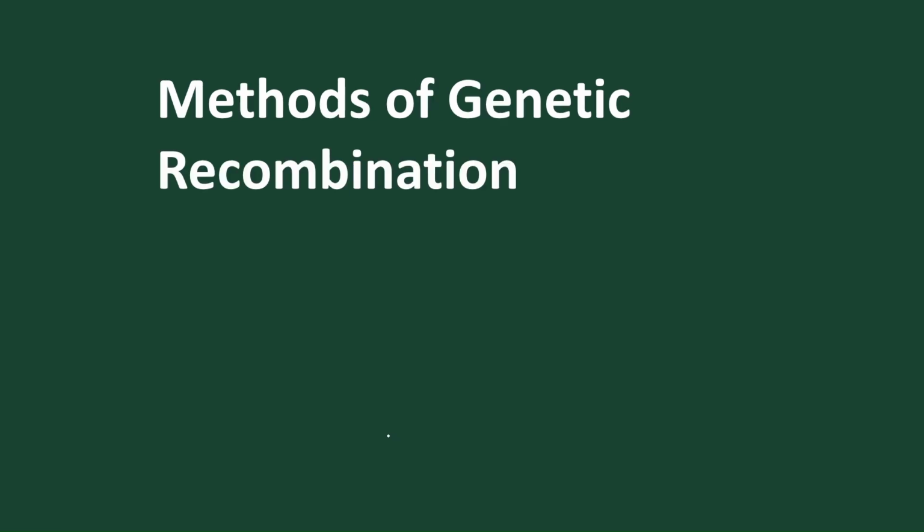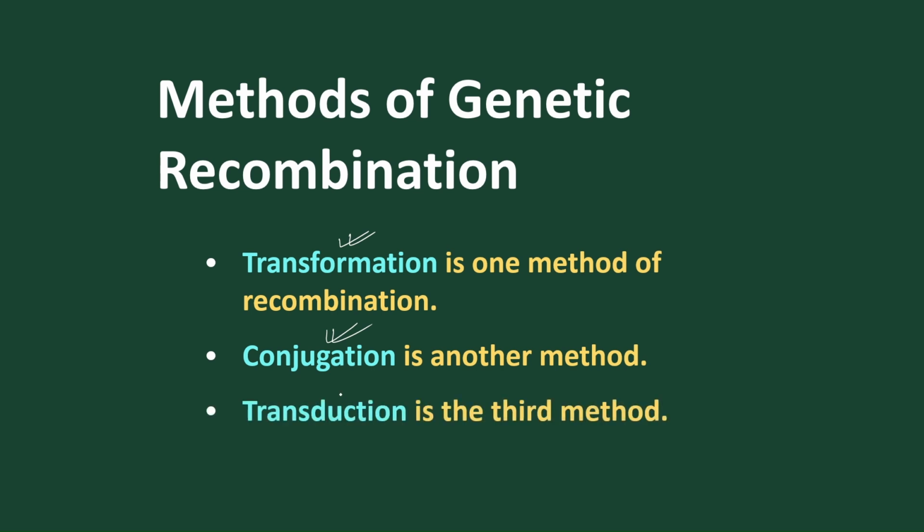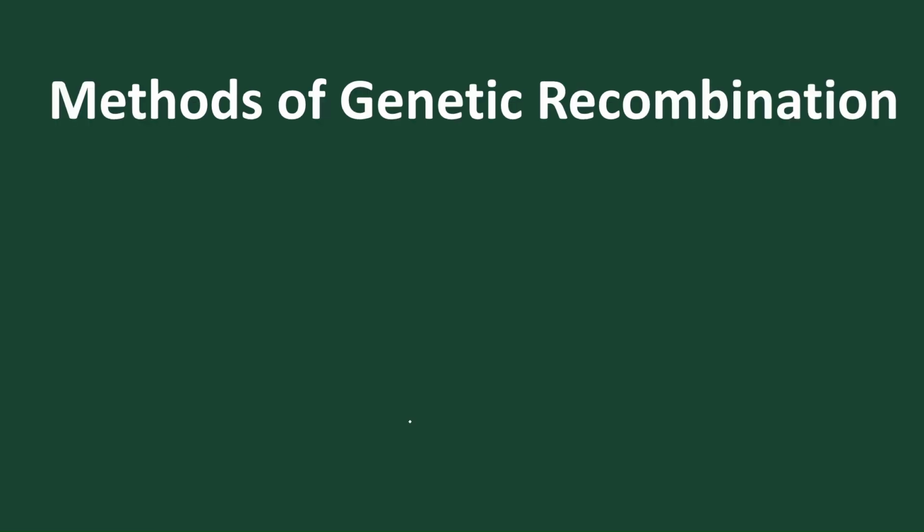So for methods of DNA recombination, there are three basic methods. One is called transformation, which is one method of gene recombination. Another is called conjugation, and another one is called transduction. So three methods are involved in sexual recombination. Together we can call them what? It's genetic recombination, where the genes are involved in this transfer of characters from generation to generation.